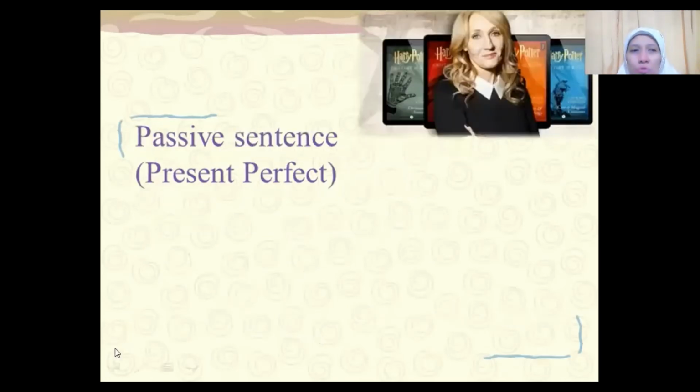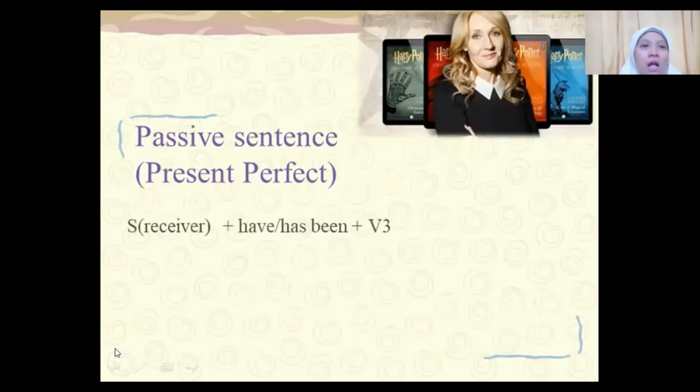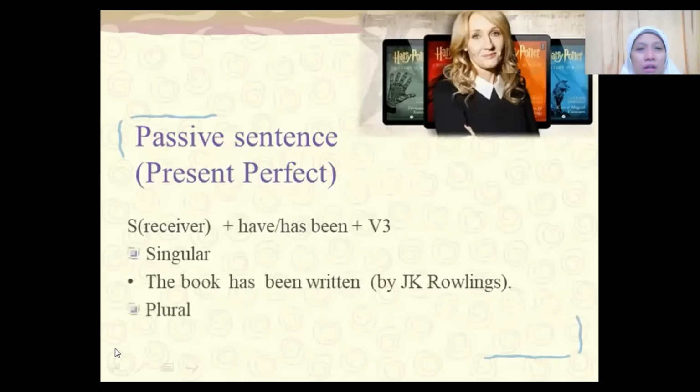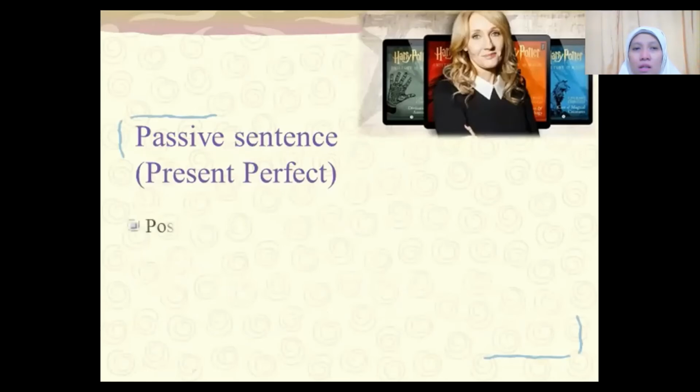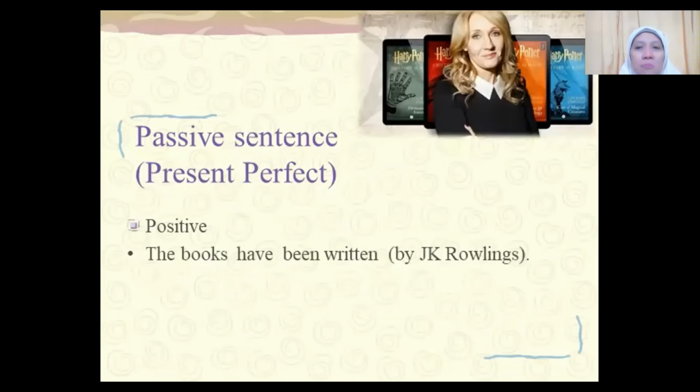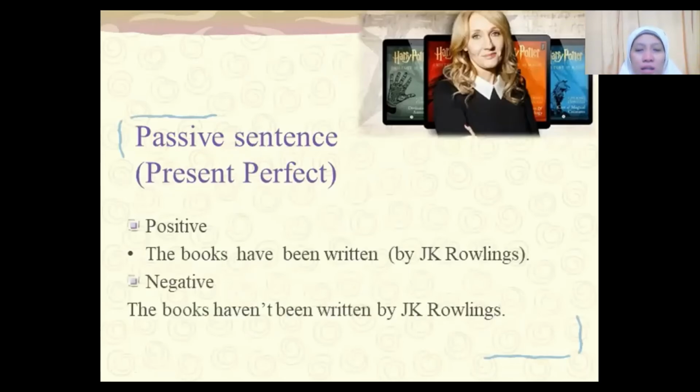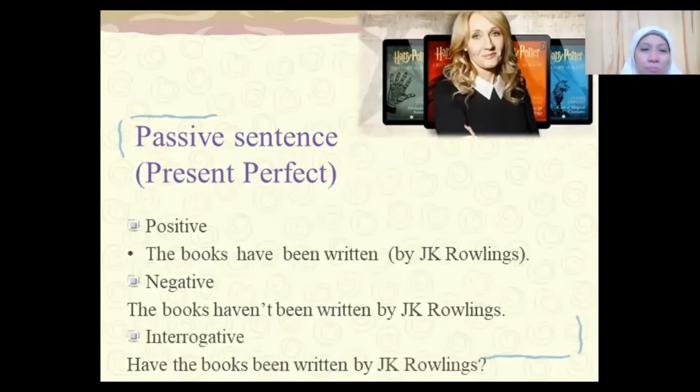How about if there are many books? Okay, it will be: those books have been, not has, using have because plural. Those books have been written by J.K. Rowling. The positive sentence: the books have been written by J.K. Rowling. The negative: the books have not been written by J.K. Rowling. And the interrogative: have the books been written by J.K. Rowling?